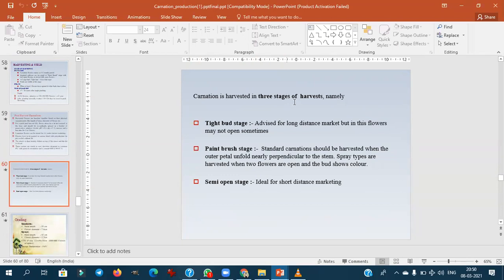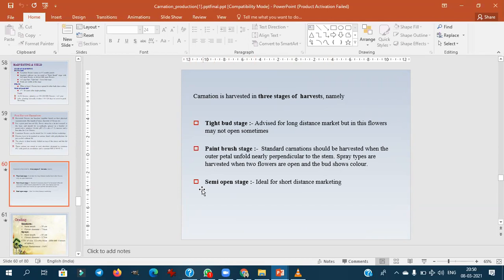Mainly three stages of harvest will be done based on the type of demand. Tight bud stage is advised for long distance marketing. You remember, tight bud stage for long distance marketing. Paintbrush stage, this is for mainly what? Standard carnation. Then semi-open, this is ideally for short distance marketing.